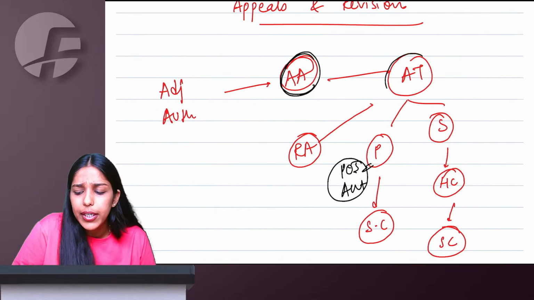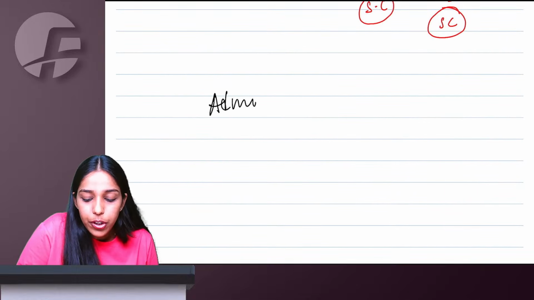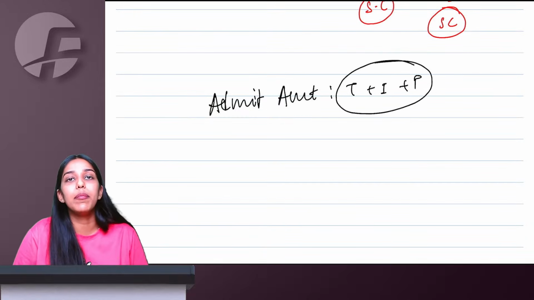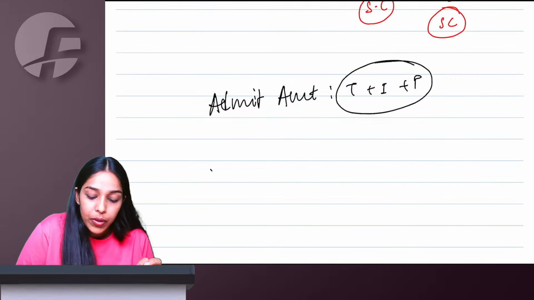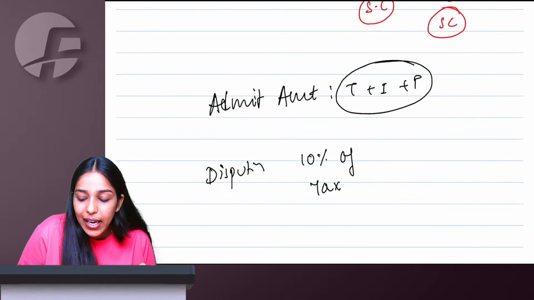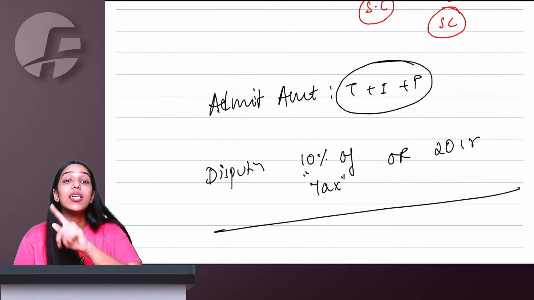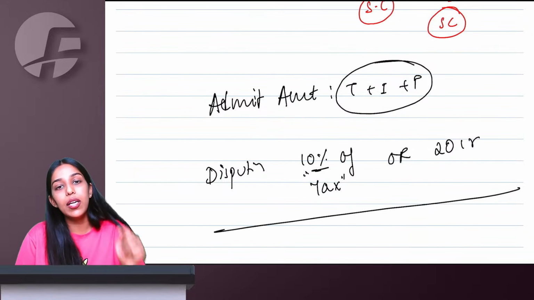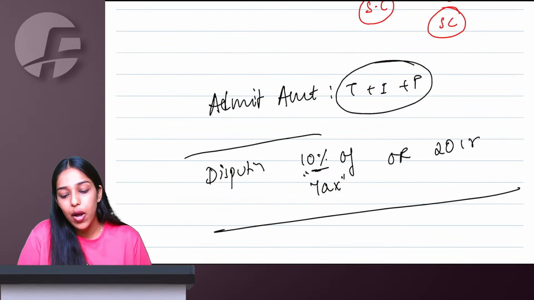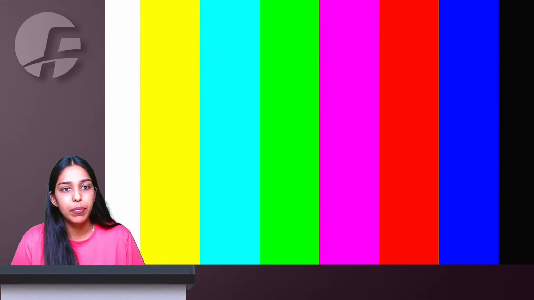Whether you go to appellate authority or appellate tribunal, you have to pay a pre-deposit. Whatever amount you are admitting, by amount I mean tax, interest, penalty, whatever you admit, you have to pay 100%. But whatever you are disputing, only 10% of the tax in dispute, or a maximum of 20 crore under CGST, which means 40 under IGST. But 10% will remain 10% because the tax will get doubled in IGST. You don't have to double the percentage. This you have to pay in the form of pre-deposit. Only then your appeal will be accepted at both the stages.